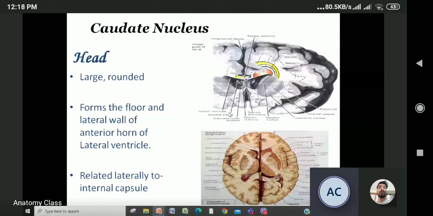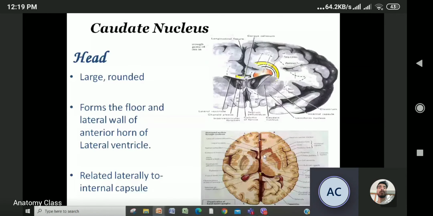So this is the MCQ question again. The head of the caudate nucleus is forming what? Roof of the lateral ventricle or floor? Inferior horn of the lateral ventricle or anterior horn? Then what you have to say? This head of the caudate nucleus is forming the floor and anterior horn of the lateral ventricle and lateral wall of the lateral ventricle. And it is related laterally with the internal capsule.